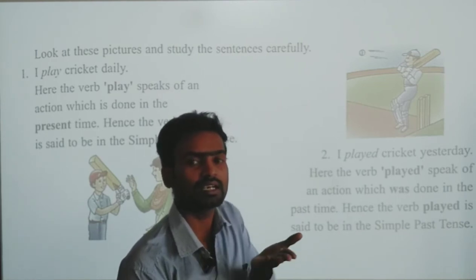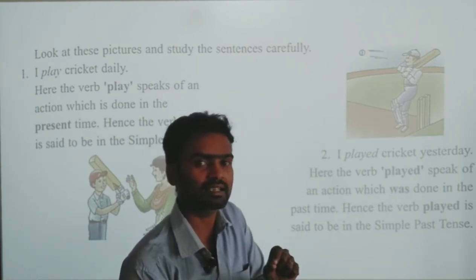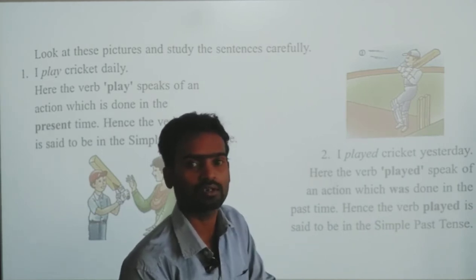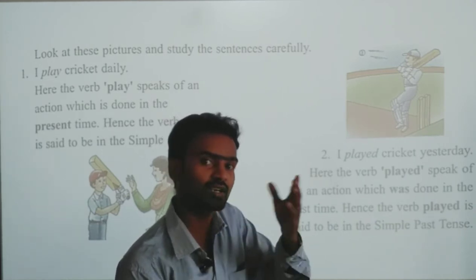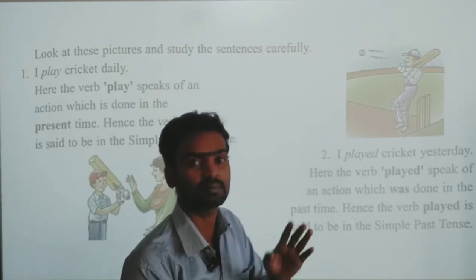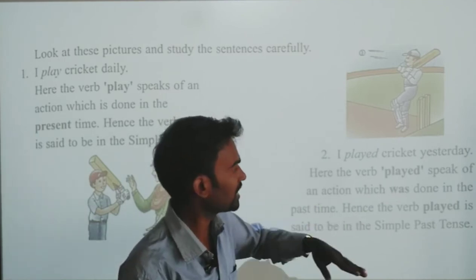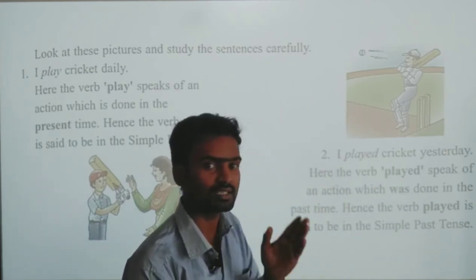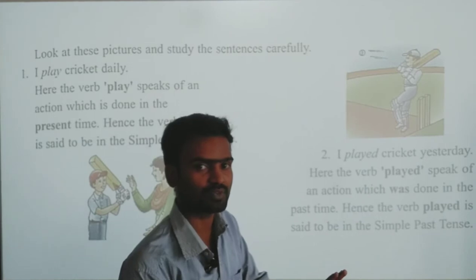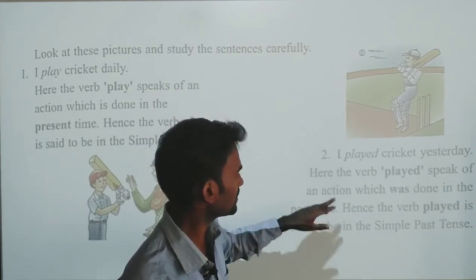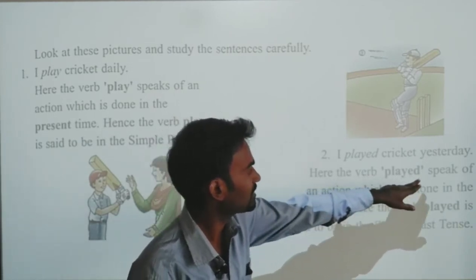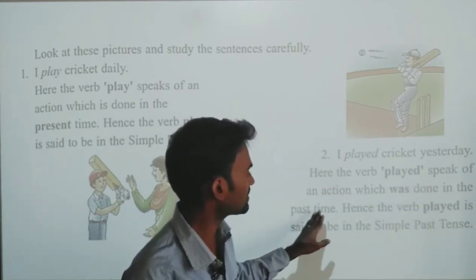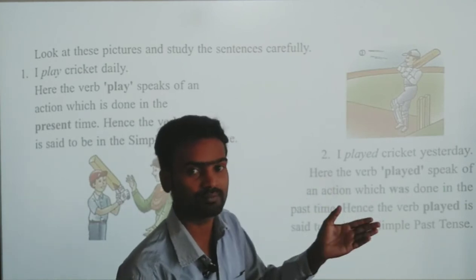Then what is the meaning? He played cricket yesterday, not now. The action is not happening right now. This action is already done, already completed. So we say, I played cricket yesterday. The action is completed in the past, so we say it's a past tense. Here the verb play speaks of an action which was done in the past time, not this time.